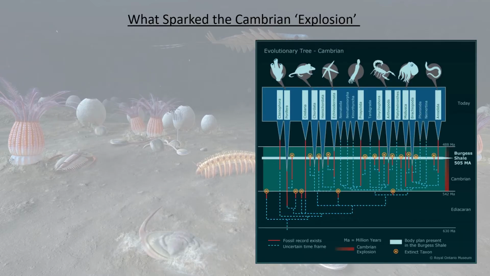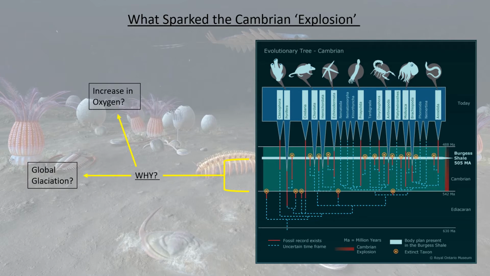Over the past few decades, there has been much disparity between scientists as to what ignited the Cambrian Explosion. Only recently has research put forward credible hypotheses that could explain this sudden emergence of diverse organisms. Could it have been a result of an increase in oxygen levels? Or perhaps global glaciation? Or maybe even the development of genes and genetics?